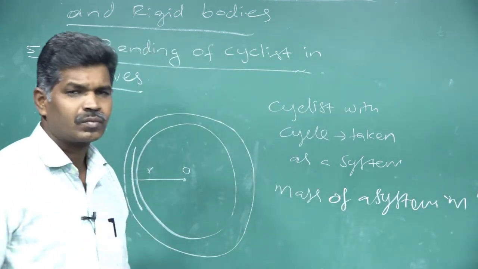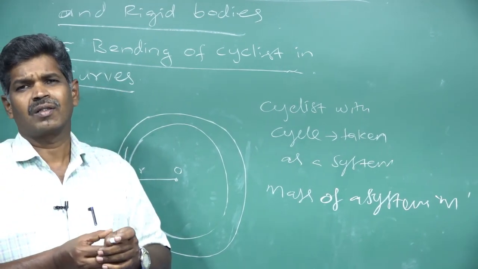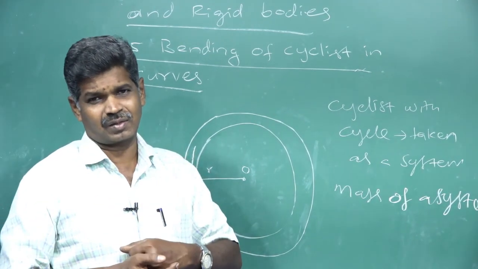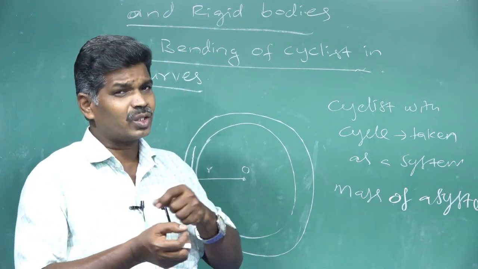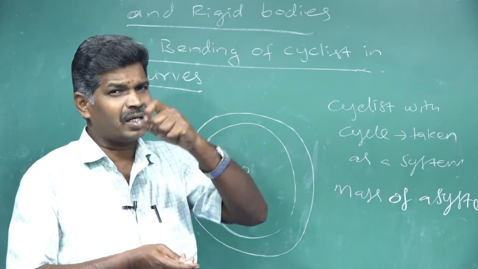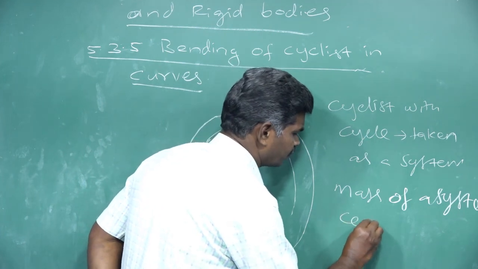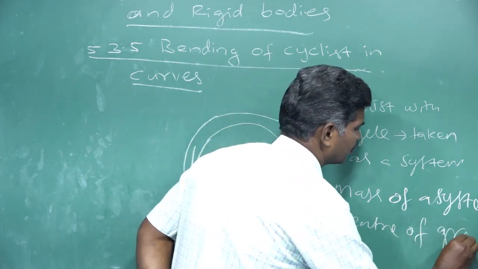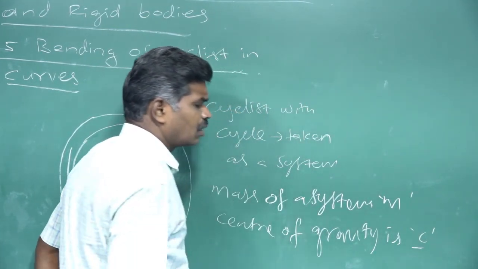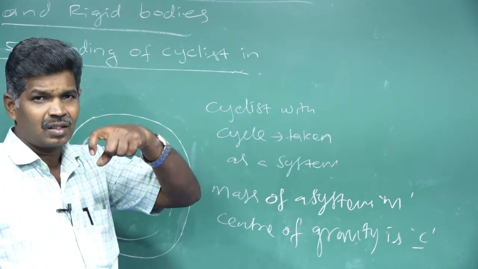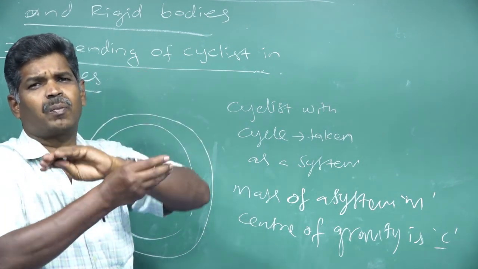In that system, the total weight acts at one point. That point is called the center of gravity. The system's total mass, that is, the total weight, acts at that point. The center of gravity is named as C. The total weight of the system acts at that point only.